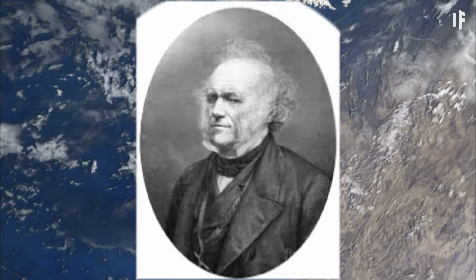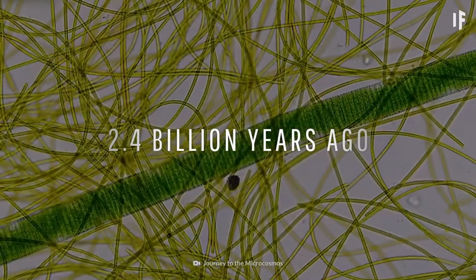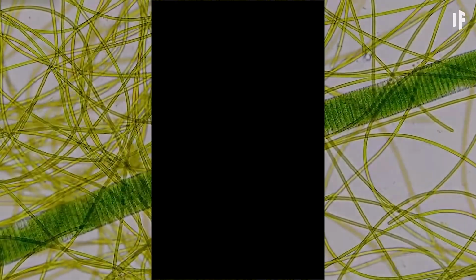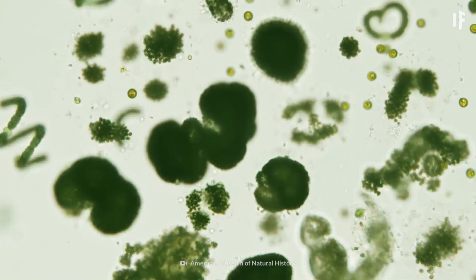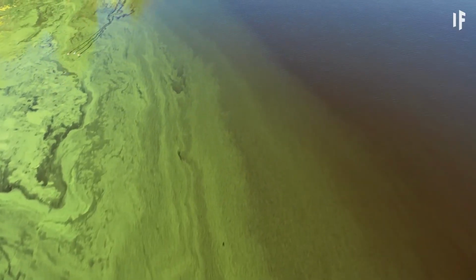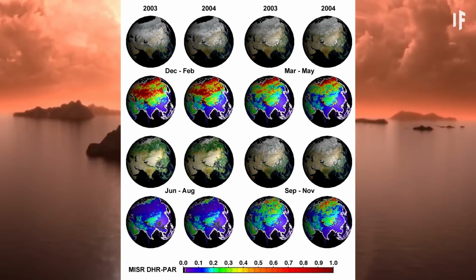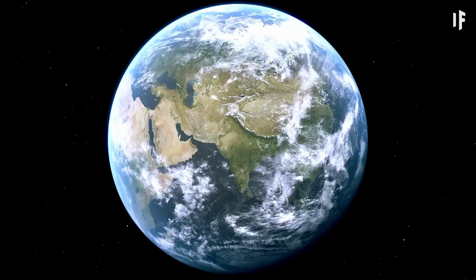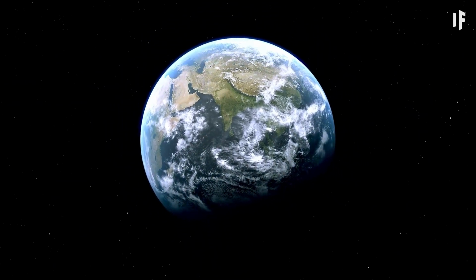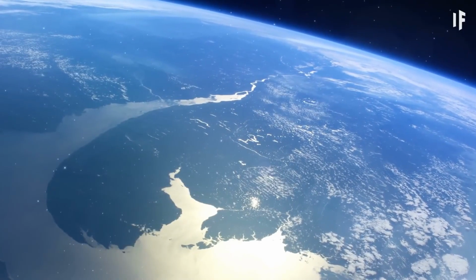Charles Lyell was a well-known English geologist. He wrote many books, but Darwin was so fascinated by one of them, called Principles of Geology, that he brought it with him on his voyage. Lyell came to the conclusion that gradual geological processes have gradually shaped Earth's surface, and that Earth is far older than what most people believed. This helped support Darwin's idea that there had been enough time for evolution to produce the great diversity of life he had observed on his voyage.